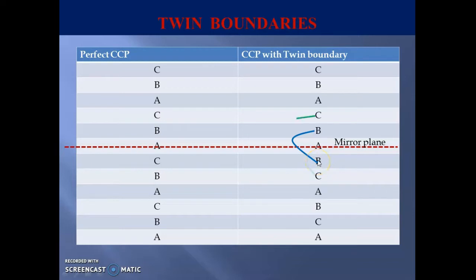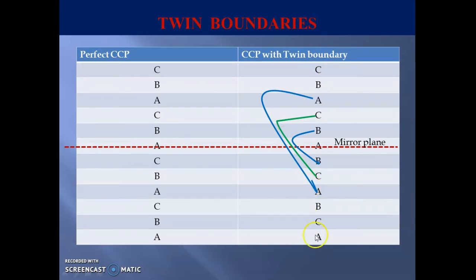Similarly, this C here has been reflected here. This A here has been reflected here. This B is reflected here and this C is reflected to this point. And above there will be a normal sequencing again A, B, C, that A is reflected back here.